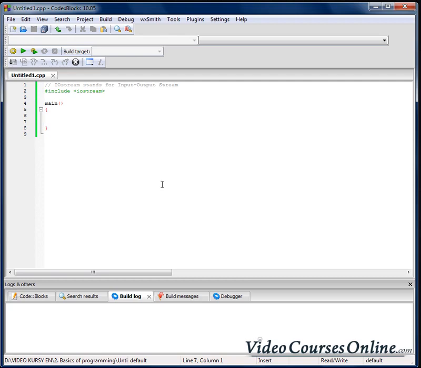Okay, here we have a function. And what is a function? A function, as the name suggests, is something that is created to function, right? This function, as we can see, is called main.